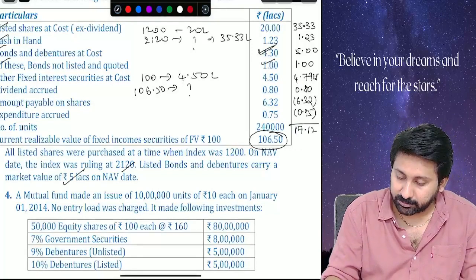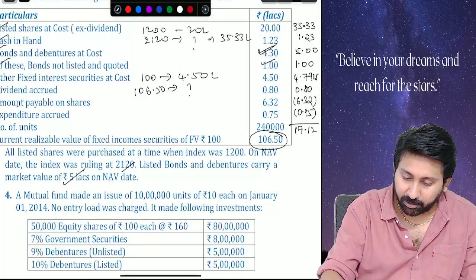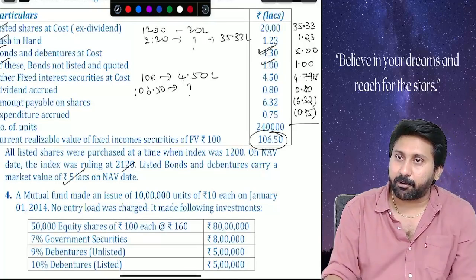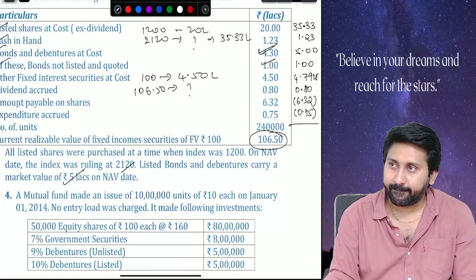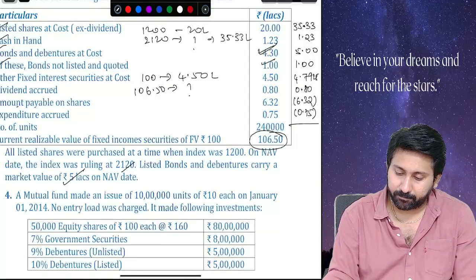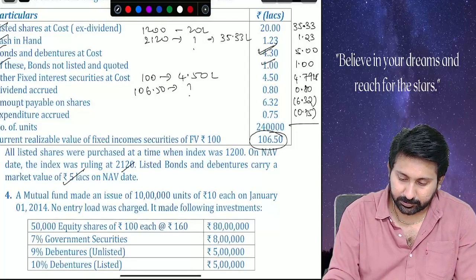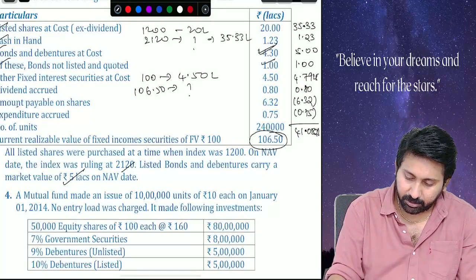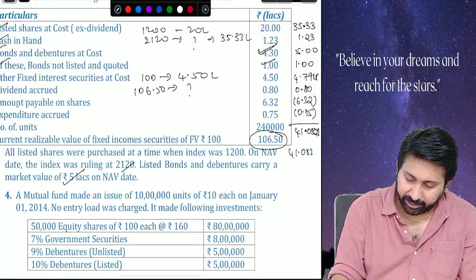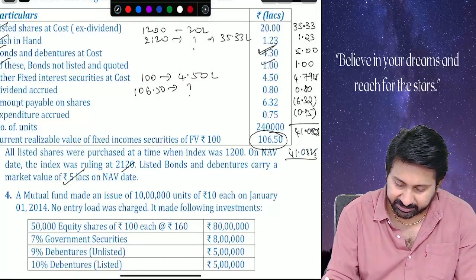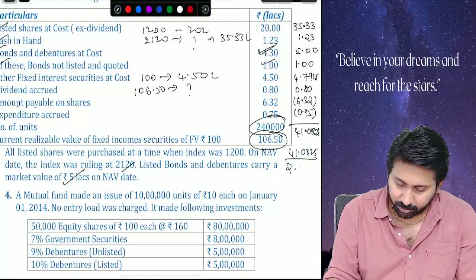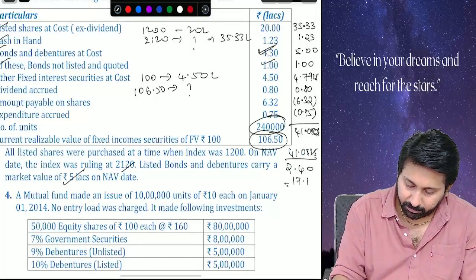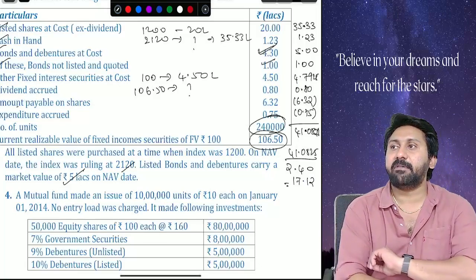17.12. Not NAV per unit, total value. 171.2. 41.0825. 41.0825 divided by how many lakh shares? How many lakh units? 2.4. Tell me. 17.12. This is the NAV per unit.